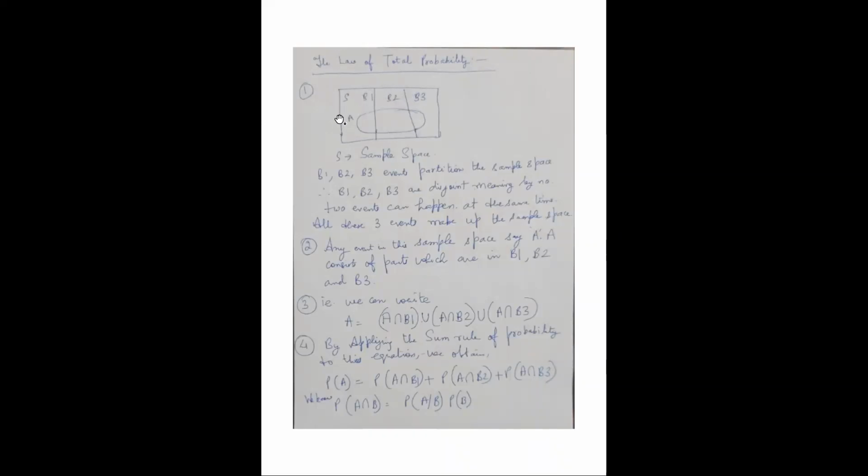Now, any event in the sample space, let's say that event is A, consists of parts of B1, parts of B2, parts of B3, right? Let me explain once again. S is the sample space. B1, B2, B3 are the three disjoint events, and there is an event A, which consists of part of B1, part of B2, and part of B3.